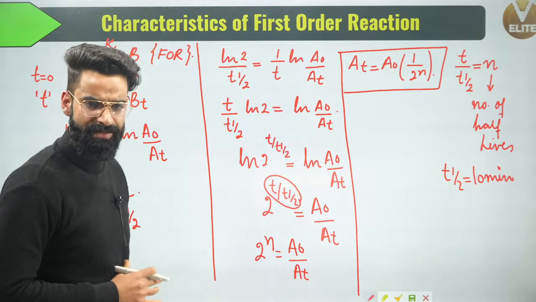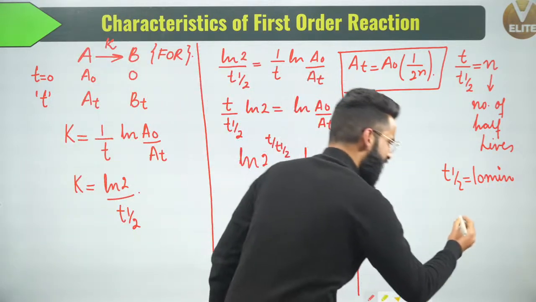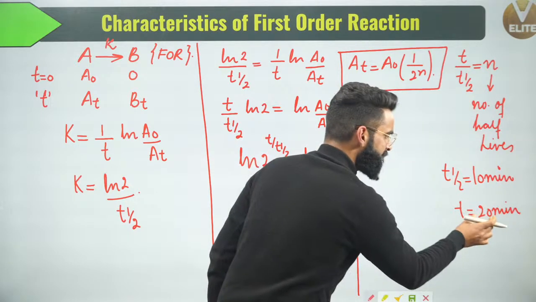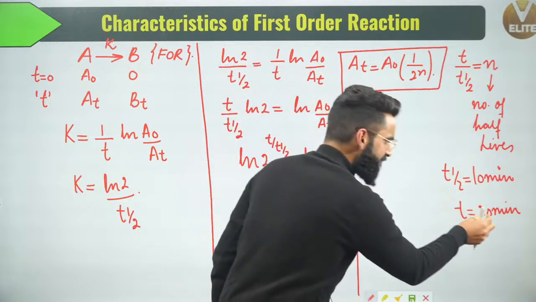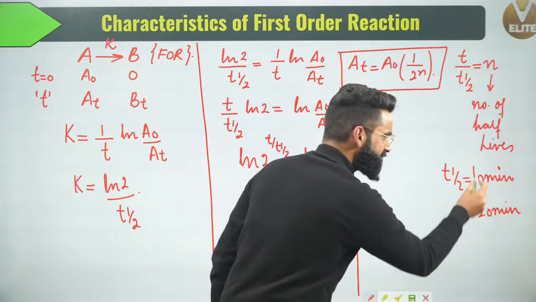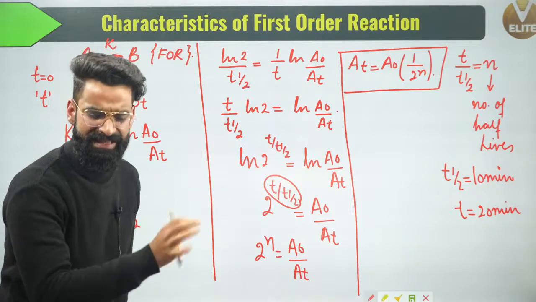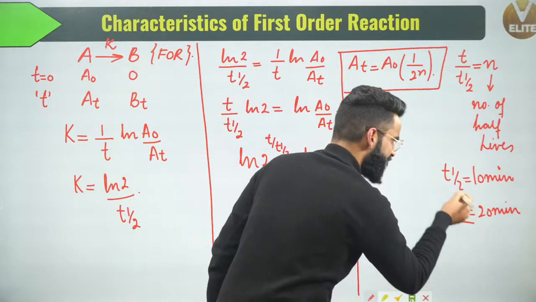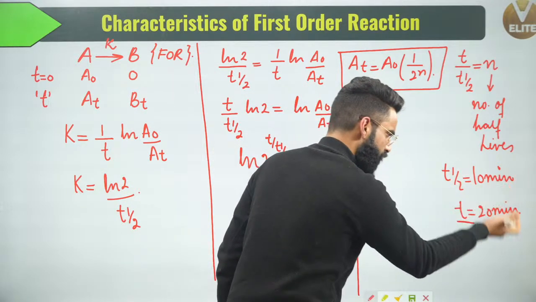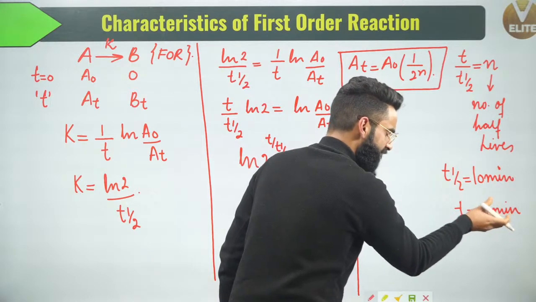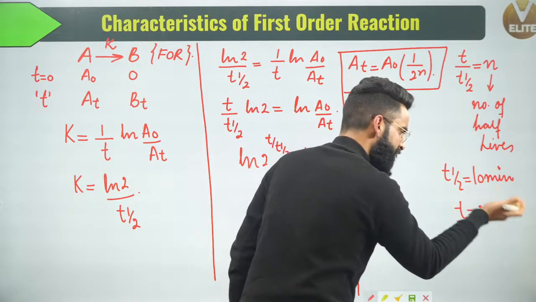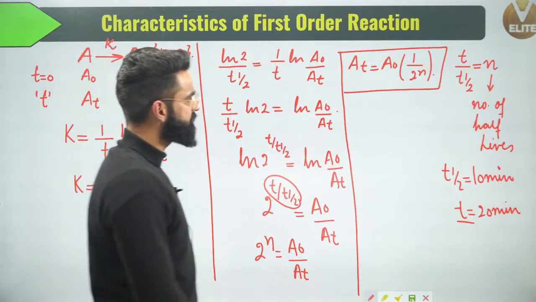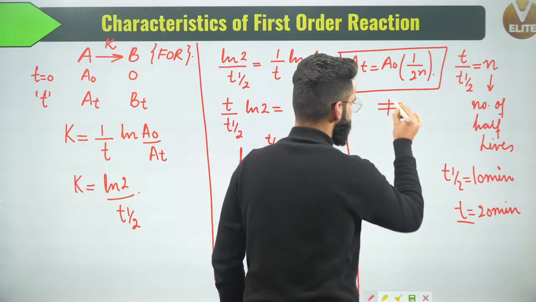Okay, right? Now let's say I'm writing time t is equal to 20 minutes. Can I say time t is equal to 20 minutes means 2 half-lives? If I write time t is equal to 30 minutes, can I say 30 minutes means 3 half-lives? So n simply represents the number of half-lives over here, which is given by time t divided by t half. So 20 divided by 10 is going to be 2 half-lives. If the given time was 30 minutes, that means 3 half-lives, 40 minutes, 4 half-lives, 50 minutes, 5 half-lives, and so on.